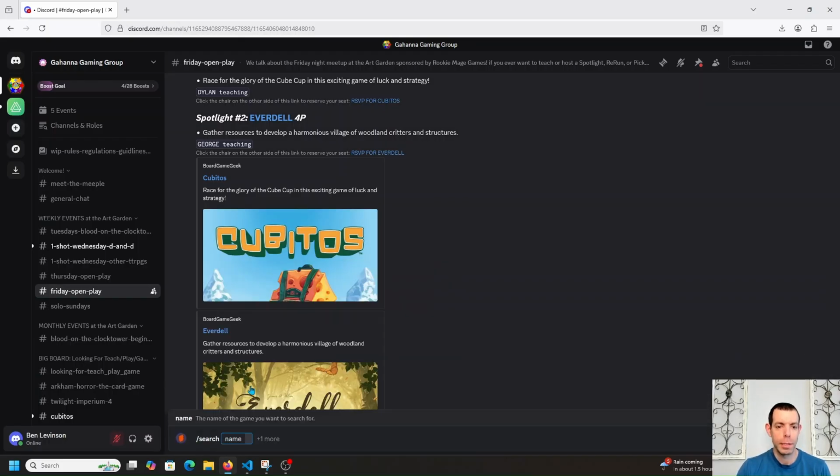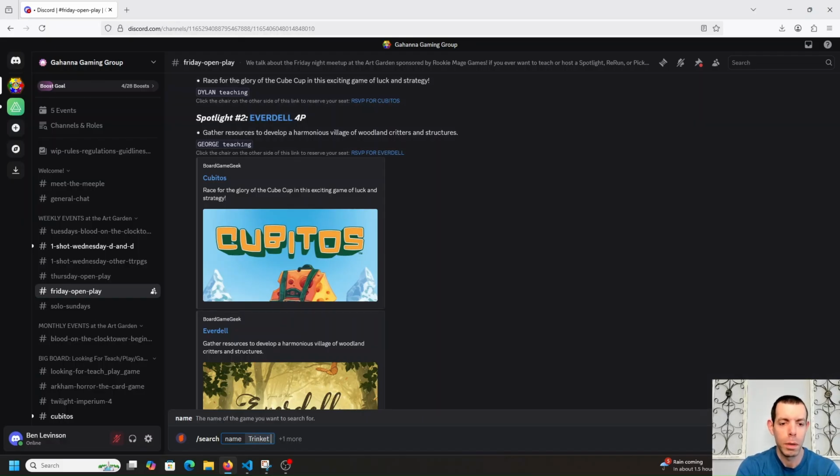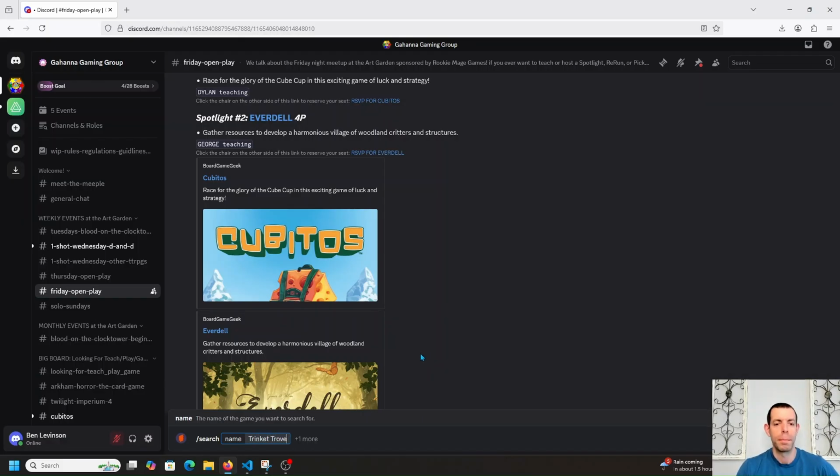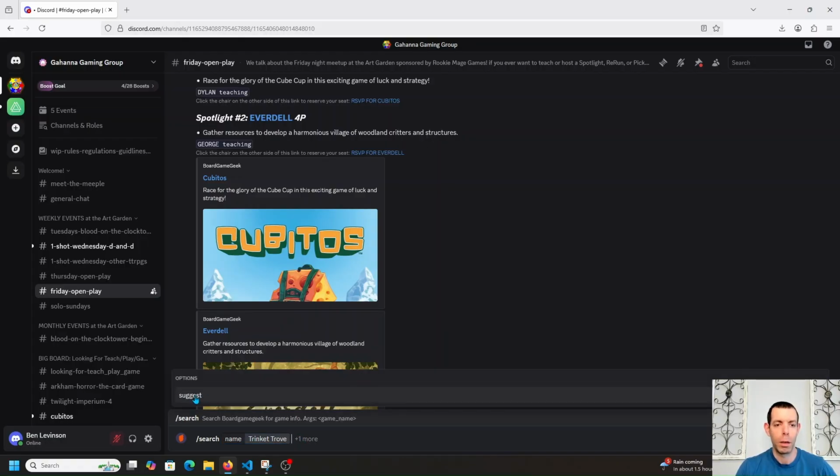You can click on this, and then you can click on the name of the game. So for example, if you wanted to play Trinket Trove, you can click on that there. And then you'll be able to click right next to it, and it'll pop up for you to suggest it. And you can click on that a couple times or just hit enter, and then this will be a game that is essentially spotlighted.